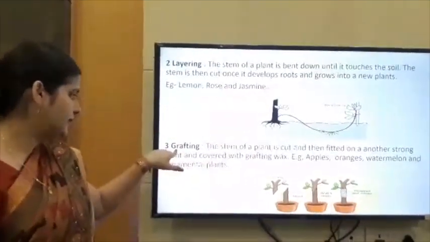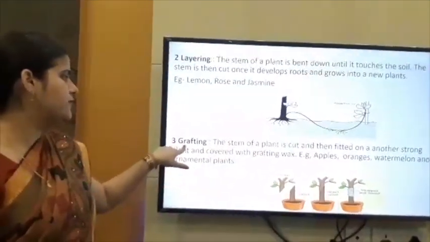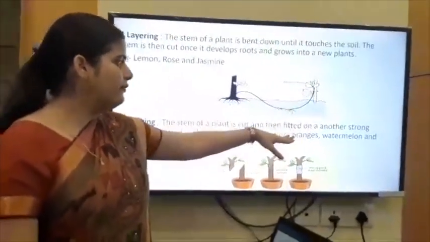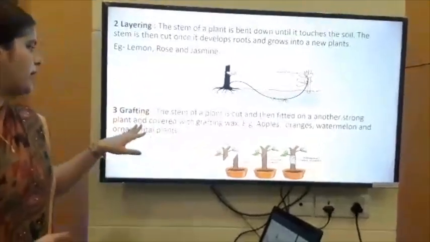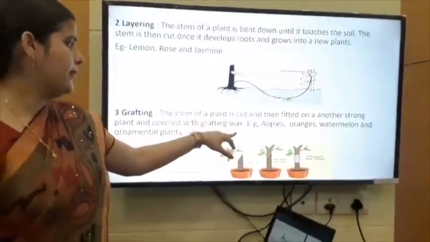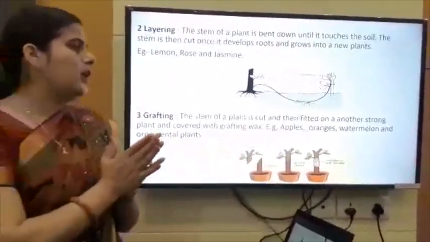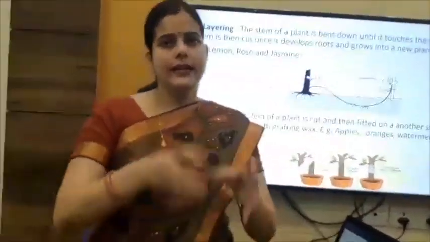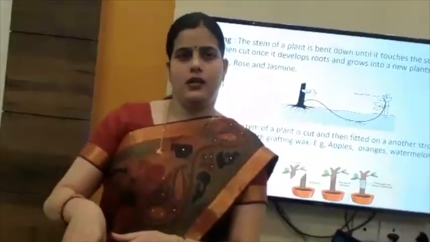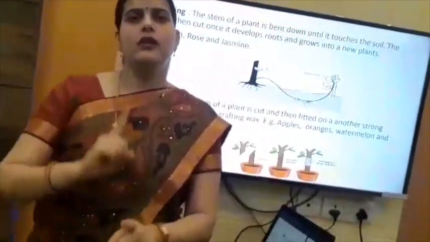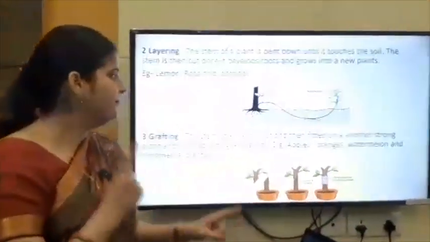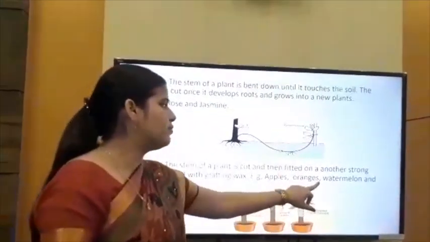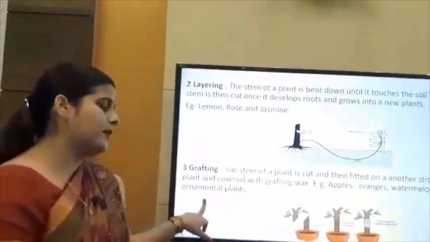Next is grafting. This is the correct spelling. Grafting. The stem of a plant is cut and then fitted on another strong plant and covered with grafting wax. Means a stem of one plant is cut and fixed on another plant and wrapped with grafting wax. It is seen in apples, oranges, watermelon, ornamental plants.